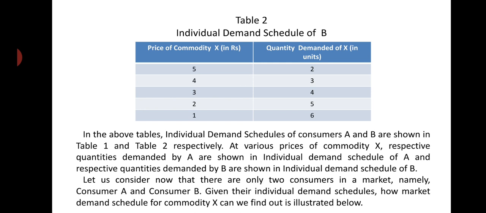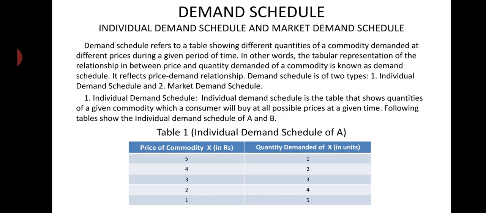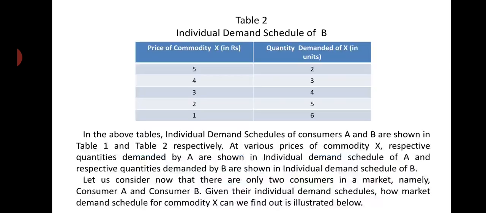At 5 rupees, he is willing to buy 2 units. At 4 rupees, he demanded 3 units. Similarly, at 3 rupees, he demanded 4 units of the commodity, at 2 rupees, 5 units, and at 1 rupee, he demanded 6 units. So from both tables, we can mark that with a fall in the price of the commodity, quantity demanded goes on increasing for both A and B.